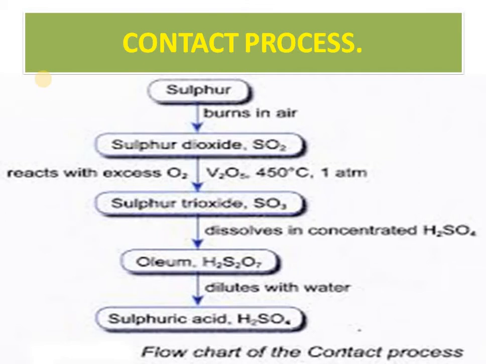So as we know, temperature should be low and pressure should be high, and this way we can get the SO3. SO3 is now dissolved in concentrated sulfuric acid to get oleum. Oleum of any concentration I want to make, I want to make 60%, 70%, 80%, 90%. So I can add water accordingly, and the water addition method we are going to discuss shortly.